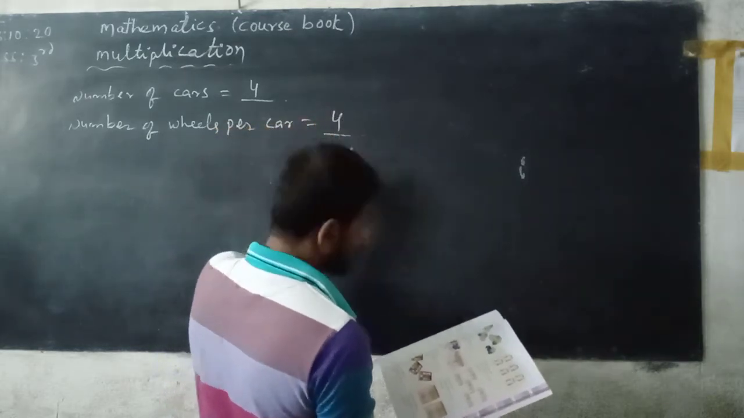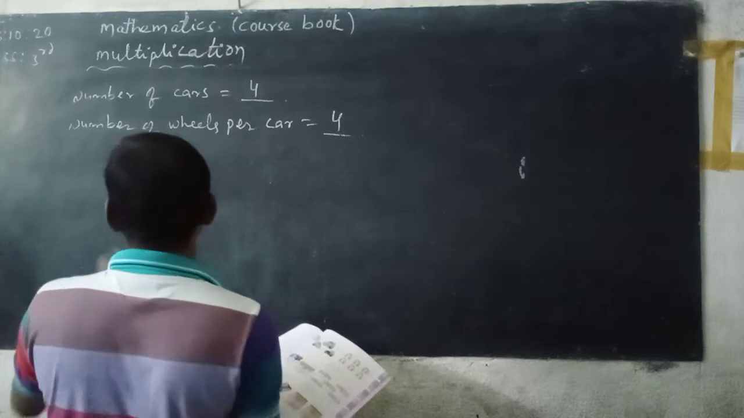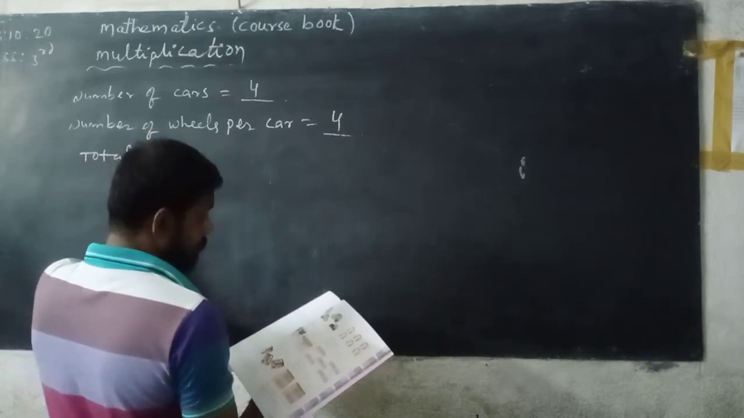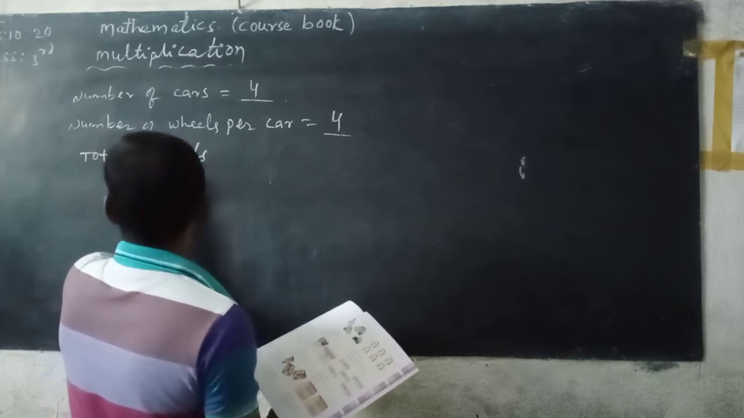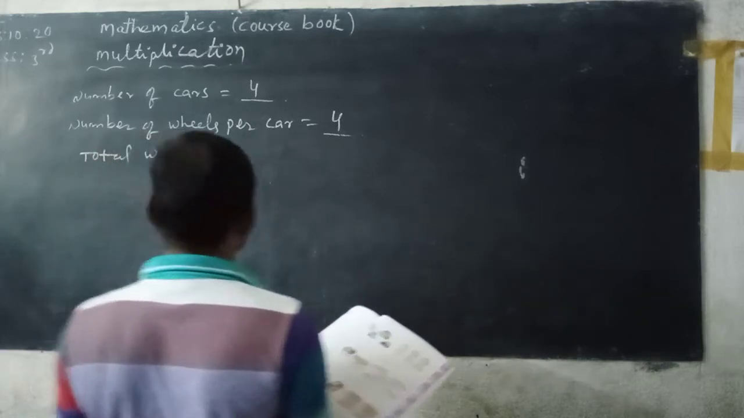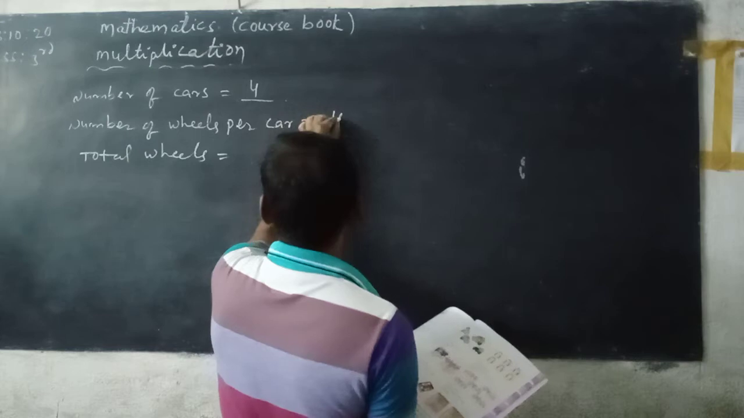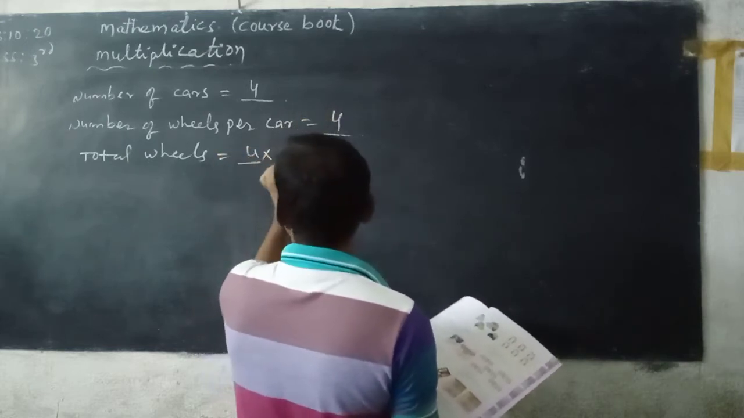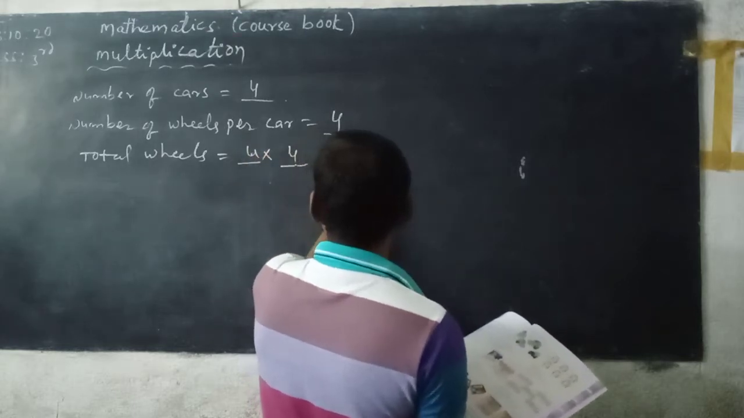4 wheels. See here, total wheels. Look at the blackboard. Total wheels is equal to 4 into 4. 4 fours are 16.